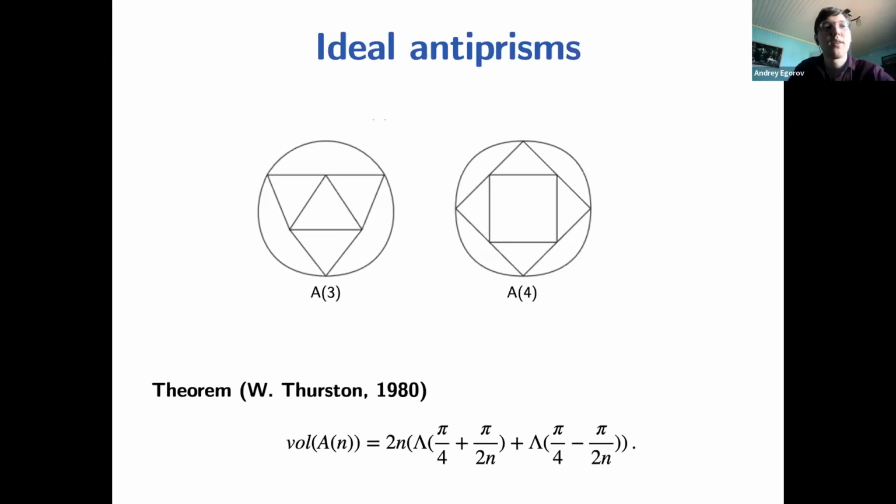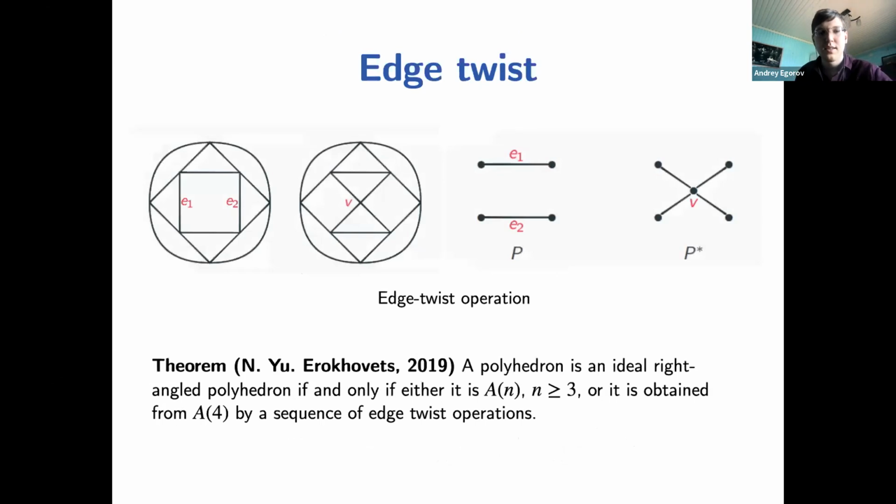For each of these antiprisms, we have an exact volume formula, which was proved by William Thurston. And I will note that for other ideal polyhedra, we don't have an exact volume formula. If we choose some random hyperbolic polyhedron, it's usually hard to find an exact volume formula. That's also why it's maybe interesting to consider volume bounds. And another interesting thing about antiprisms is that all other ideal right-angled polyhedra can be obtained from antiprisms by applying one operation called H-twist.